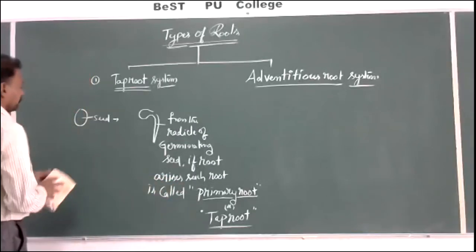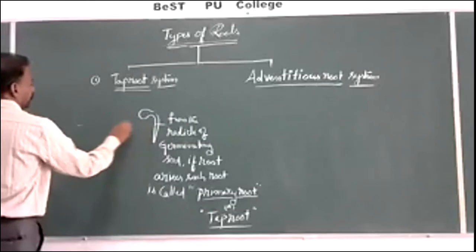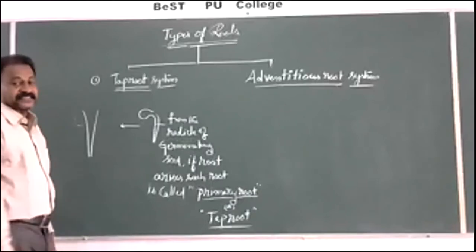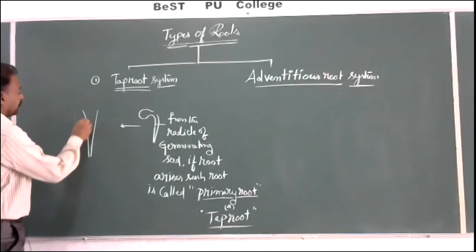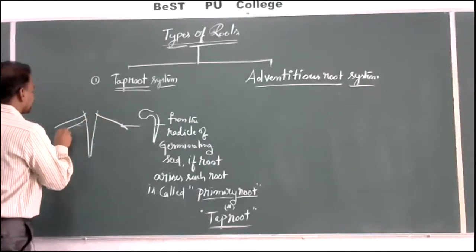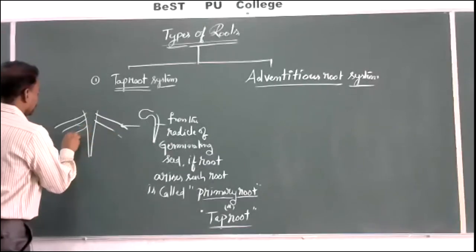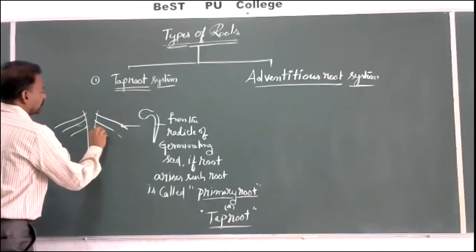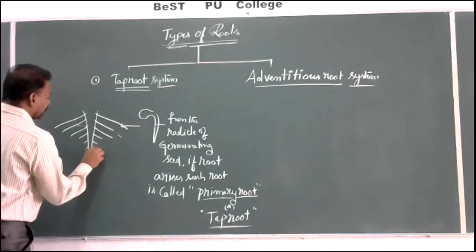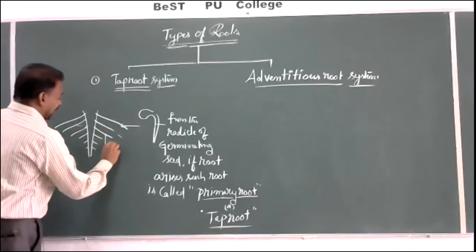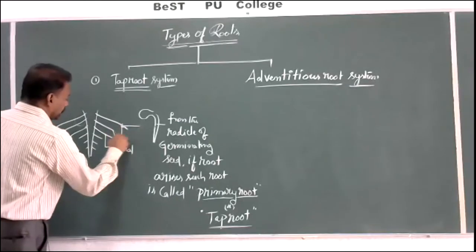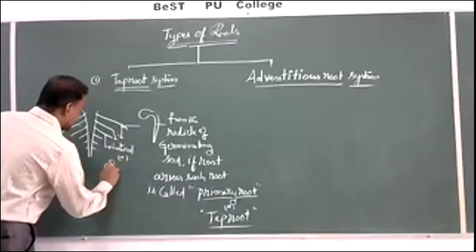As it grows, in the previous class I have shown, the primary root will produce lateral roots which are called secondary roots.